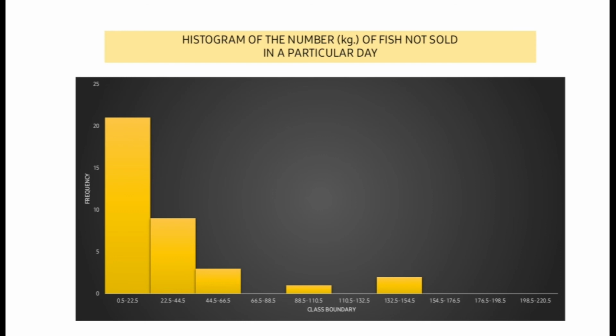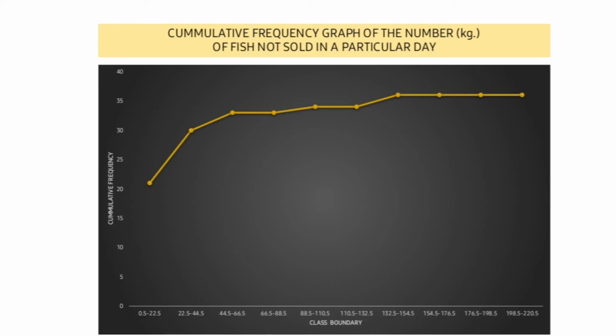Some fish vendors have 22.5 to 44.5 kilos of fish unsold in a day, and the least is between 88.5 up to 110.5 kilos of fish. Lastly, we have the cumulative frequency graph with class boundary on the x-axis and cumulative frequency on the y-axis. Let's be reminded that the cumulative frequency is done by adding each number. Then the total of those numbers is added to another number, and so on.